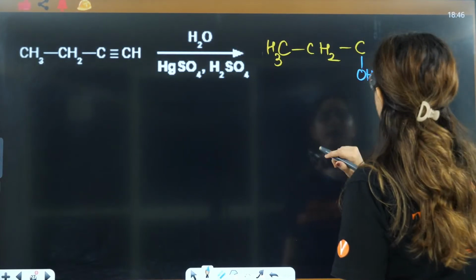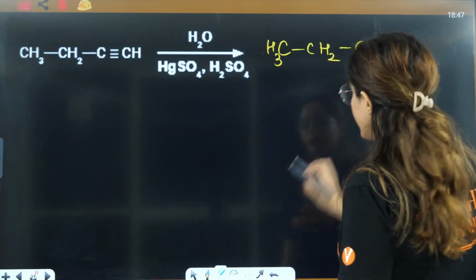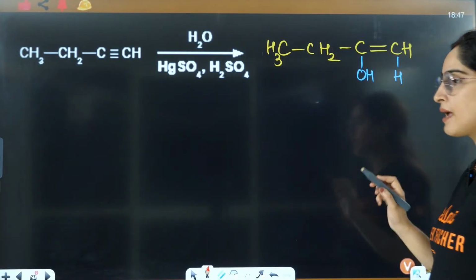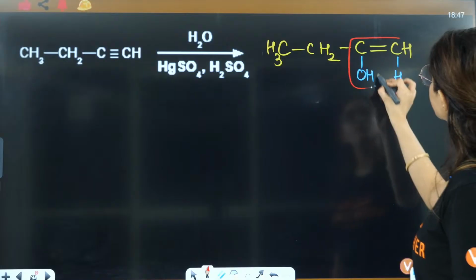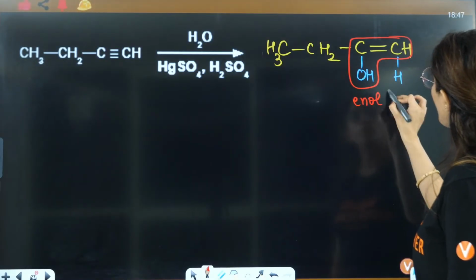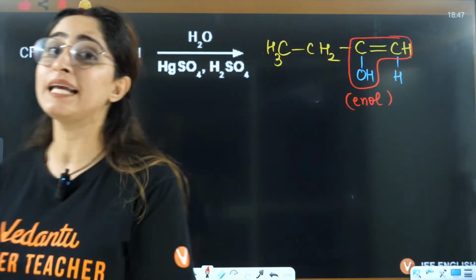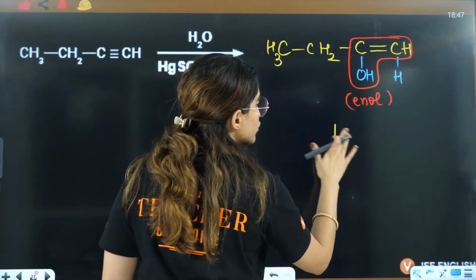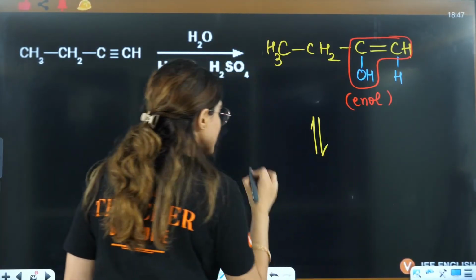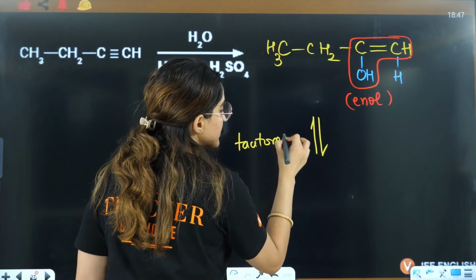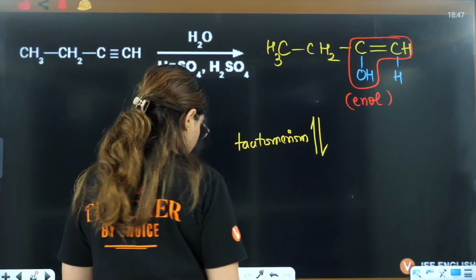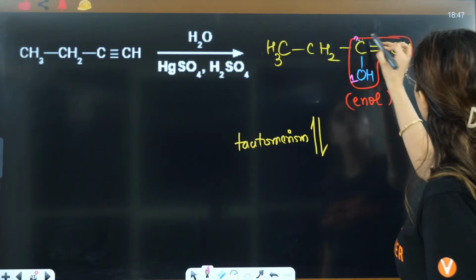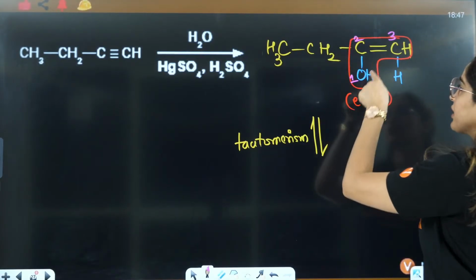Right? And we will break this pi bond here. Right? That is your enol. If you see, this particular form is called the enol form. Now, what we will see here, we are going to tautomerize it just like we did in the last case. Tautomerism. Now in the tautomerism, guys, what you will have, this will be 1, this is 2, and this is 3. Double bond will shift here, hydrogen will shift here.